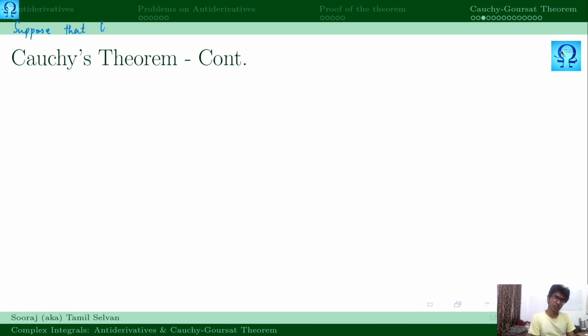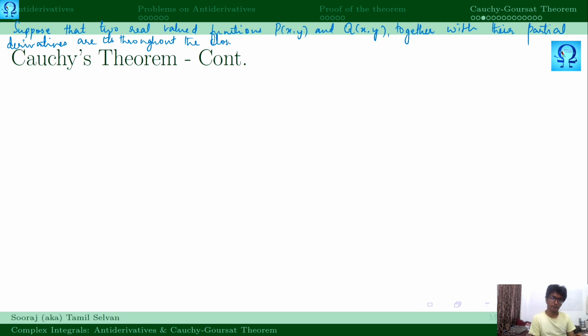Suppose that two real valued functions p of (x, y) and q of (x, y) together with their partial derivatives are continuous throughout the closed region R. By closed region, what I mean is the interior points as well as the points on that region, right?